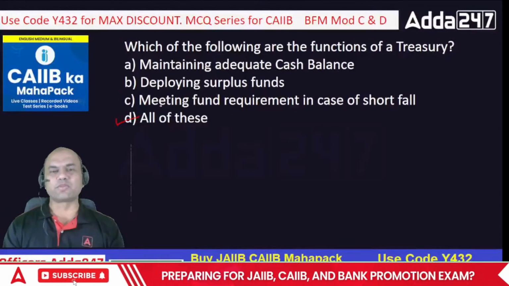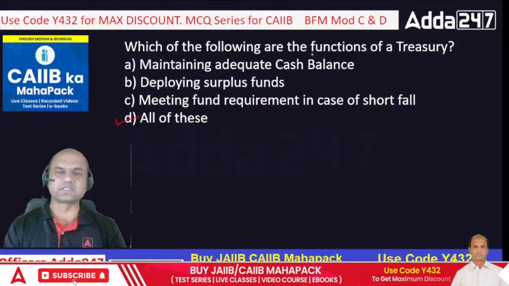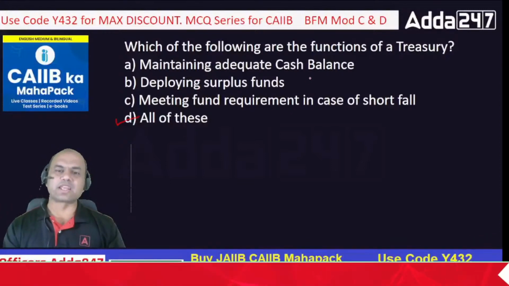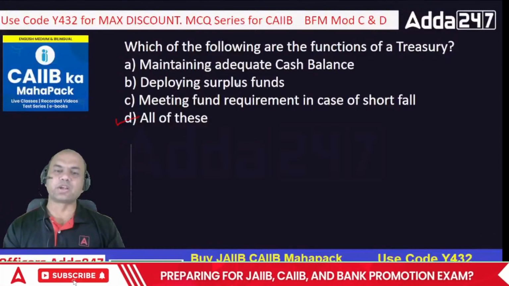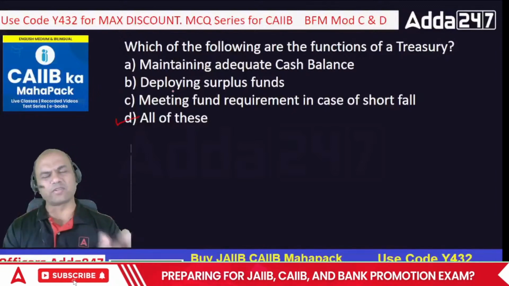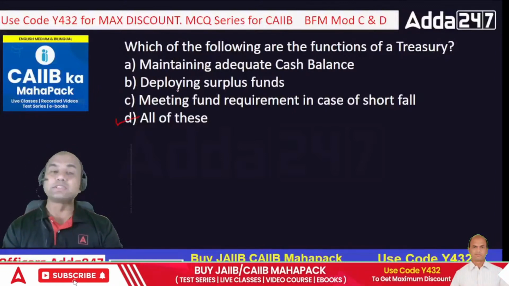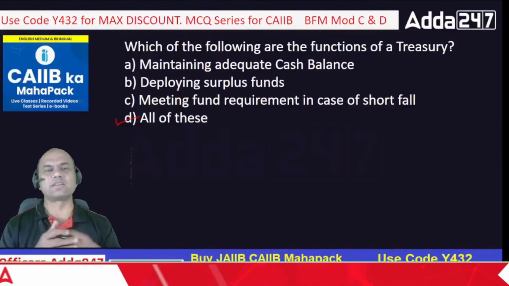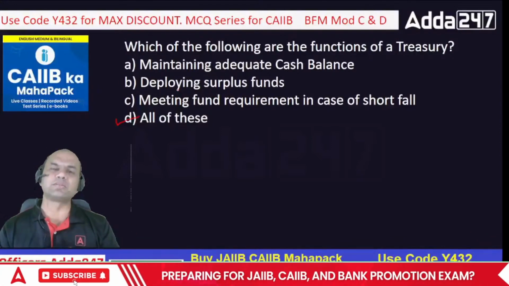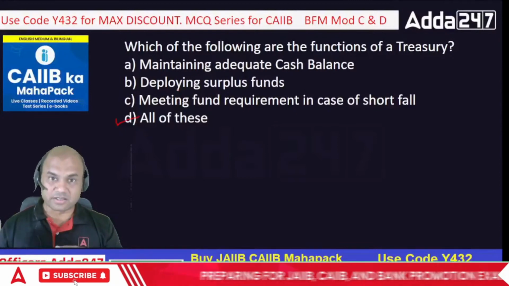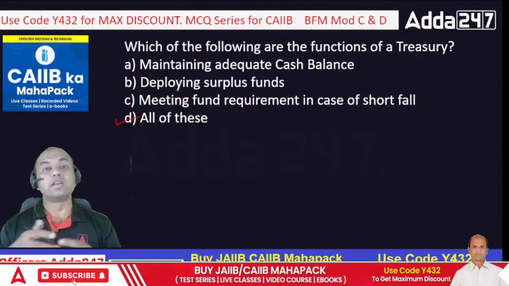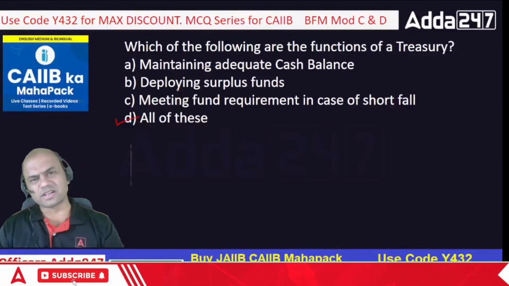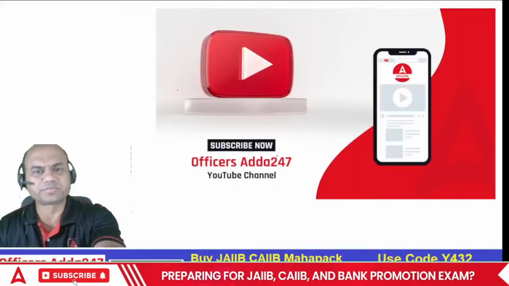After studying these many questions and understanding the functions of treasury, if you can't answer this, then it's of no use, isn't it? Adequate cash balance, deploying surplus funds. Deploying means investing. There are many avenues available to treasury. They can invest in government bonds, they can invest in private debentures, they can invest in foreign bonds also. Nobody can stop them, isn't it?